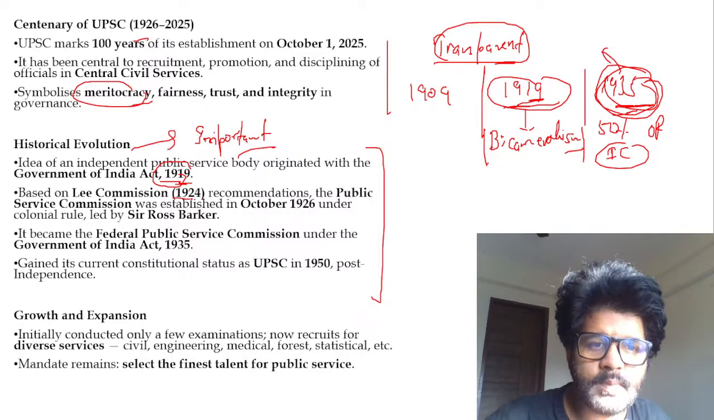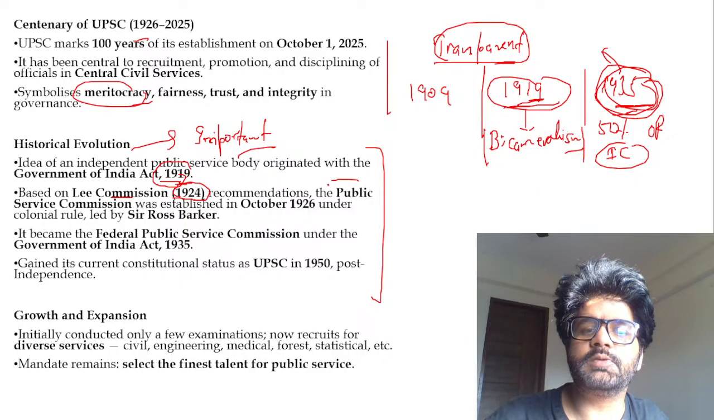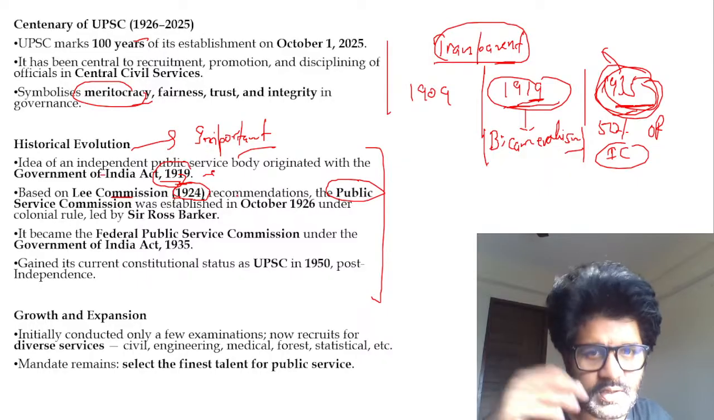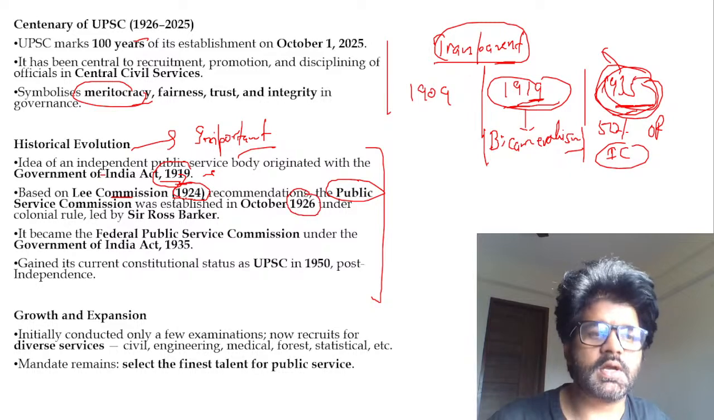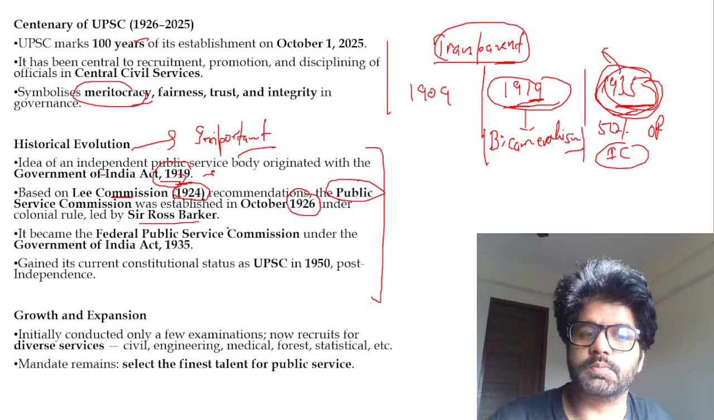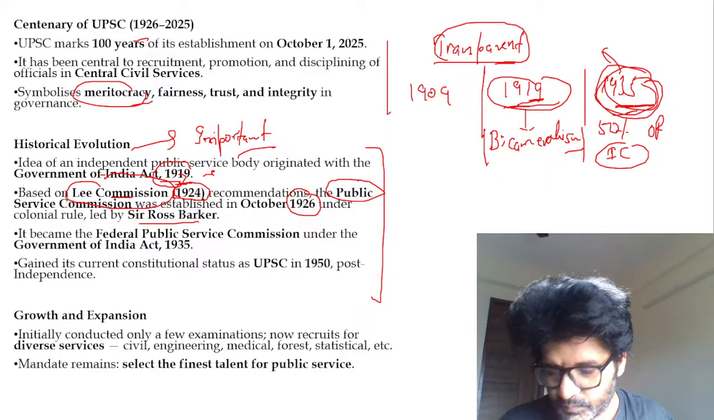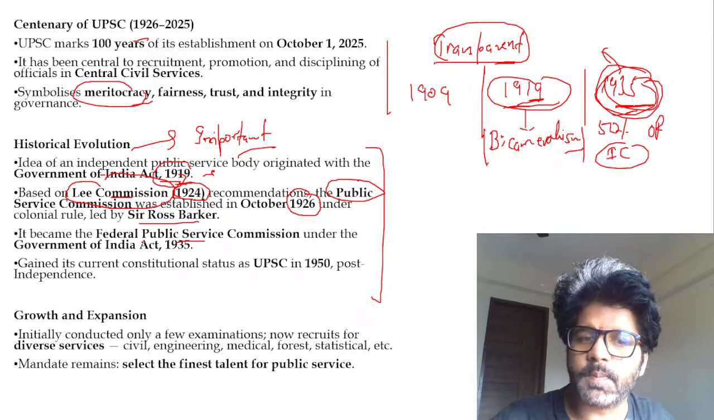Cool. So the Lee Commission in 1924 recommended the Public Service Commission. The idea was talked about in 1919, but the Lee Commission recommended it. It was established in 1926 and was led by Sir Ross Barker. So do remember these commissions. These commissions are actually important. Yes, sir, it became the Federal Public Service Commission.